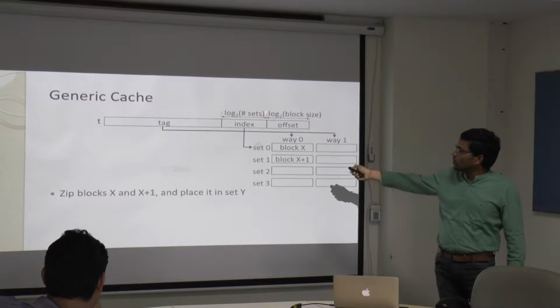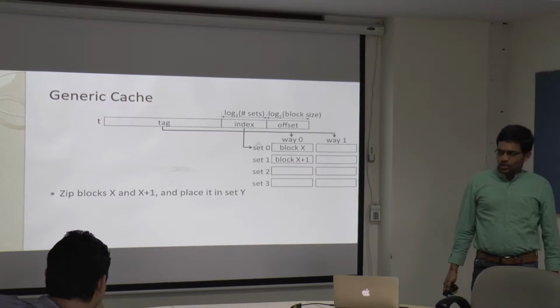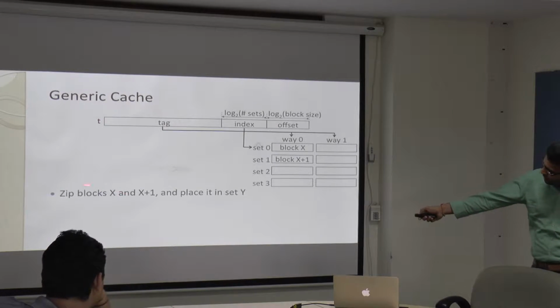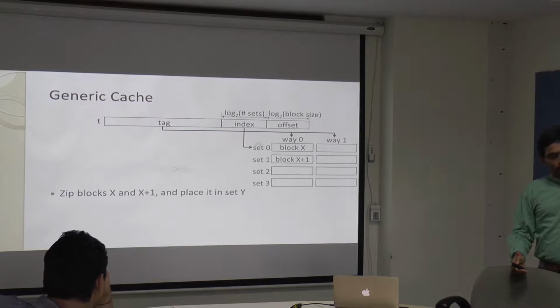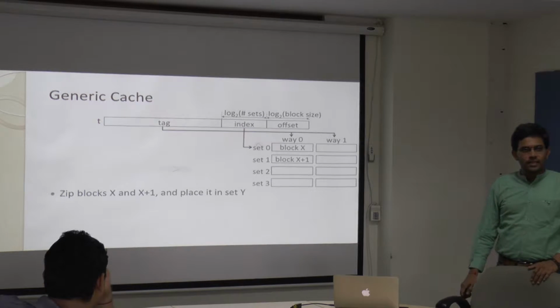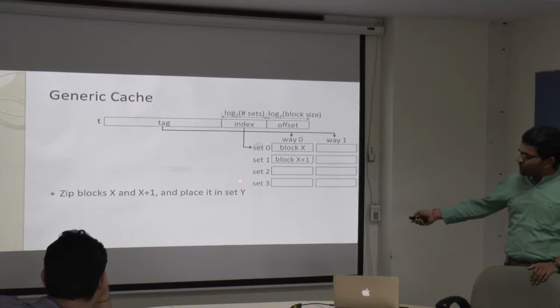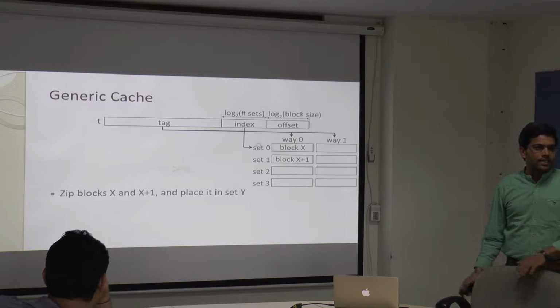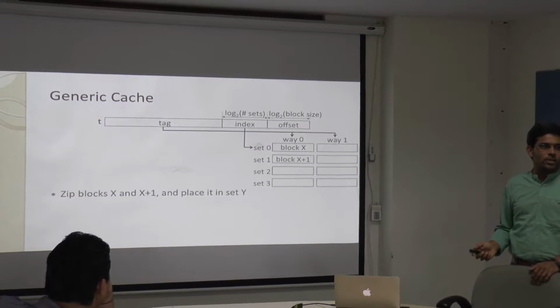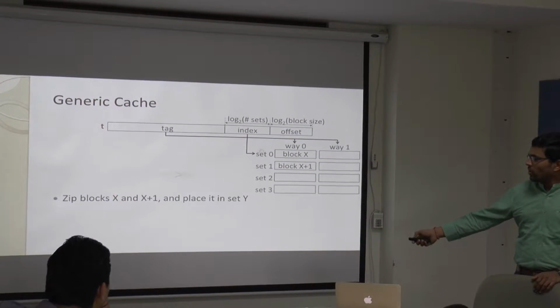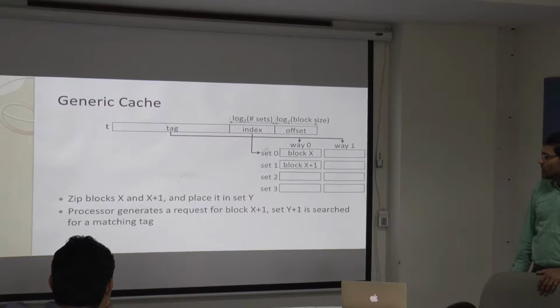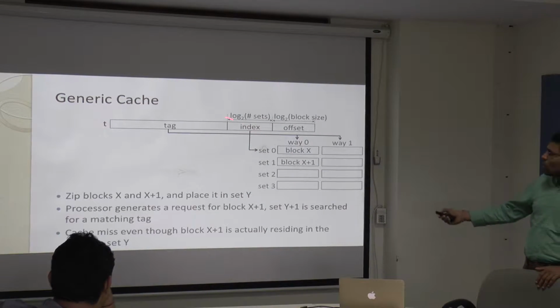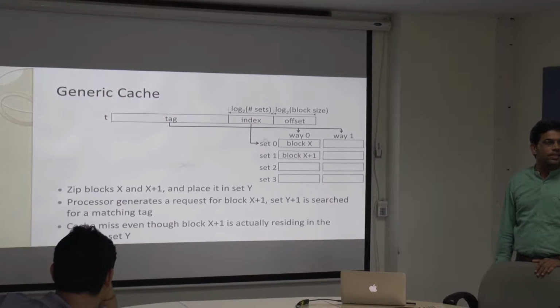The next block will go to the next set and so on. So if I use a conventional cache with a zip logic, and I want to search for X plus 1, I'll try to go to set Y plus 1, and the data is not there. But actually the X plus 1 data is there with the zip block X and X plus 1. That means we cannot use this generic cache as it is.